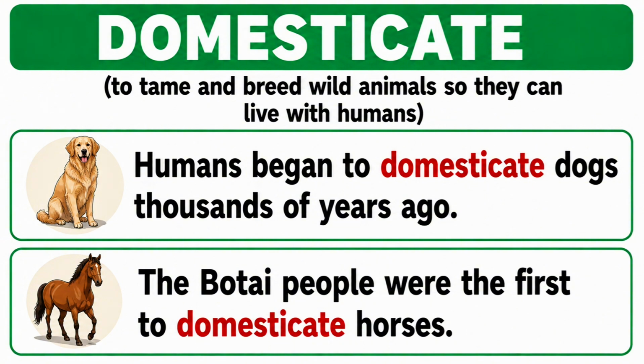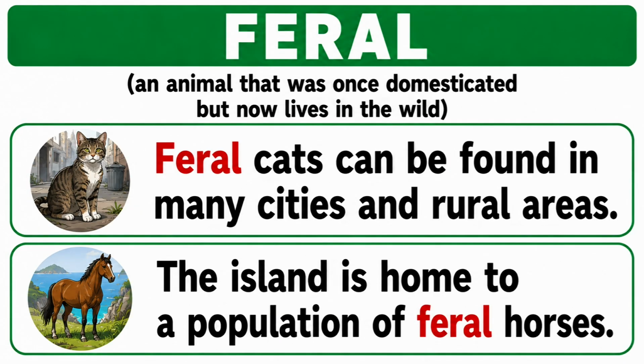Humans began to domesticate dogs thousands of years ago. The bowtie people were the first to domesticate horses. Feral. An animal that was once domesticated but now lives in the wild. Feral cats can be found in many cities and rural areas. The island is home to a population of feral horses.